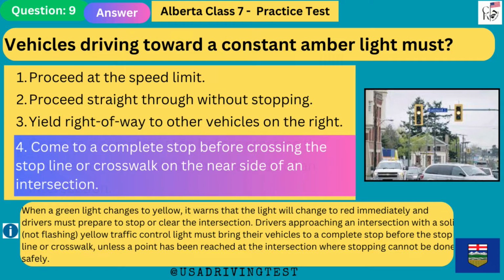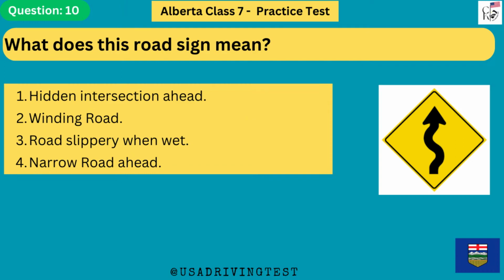Drivers approaching an intersection with a solid, not flashing, yellow traffic control light must bring their vehicles to a complete stop before the stop line or crosswalk, unless a point has been reached at the intersection where stopping cannot be done safely. What does this road sign mean?